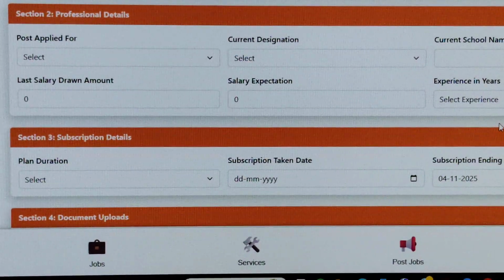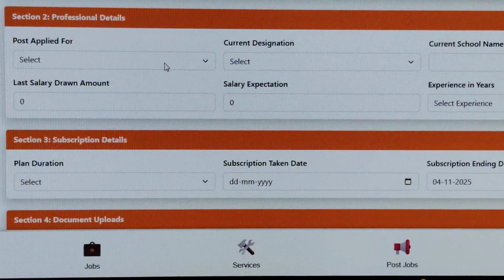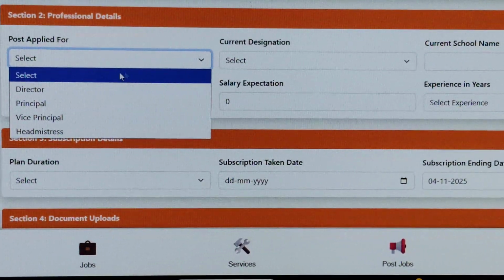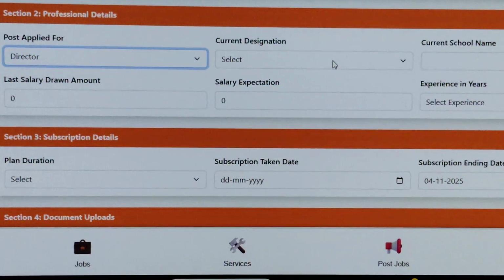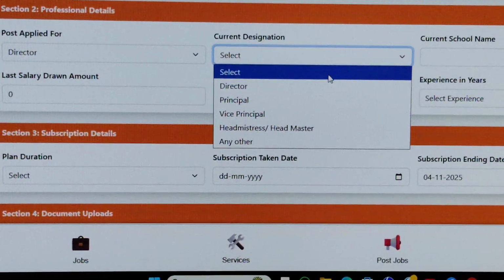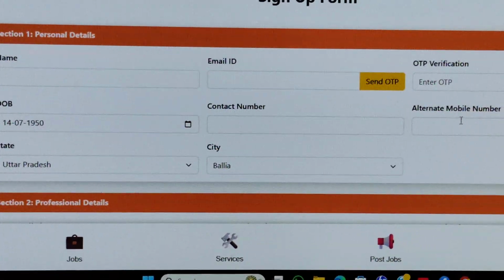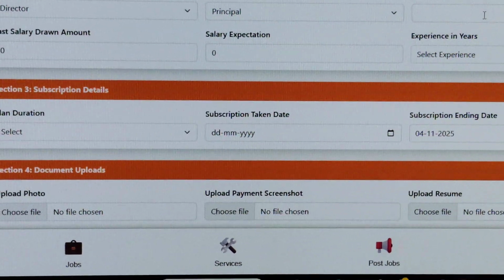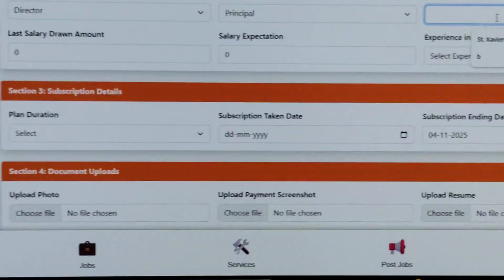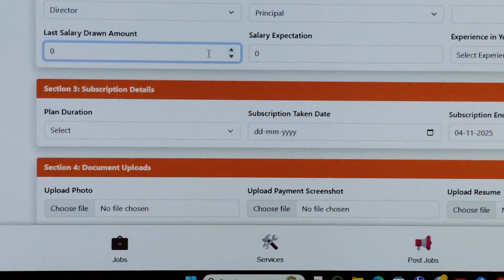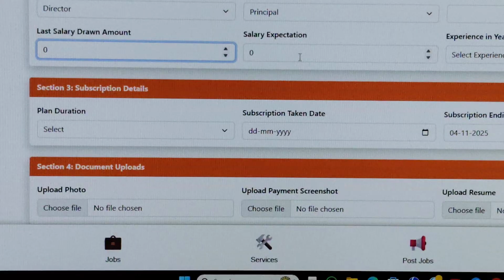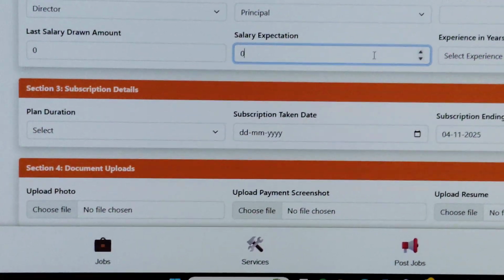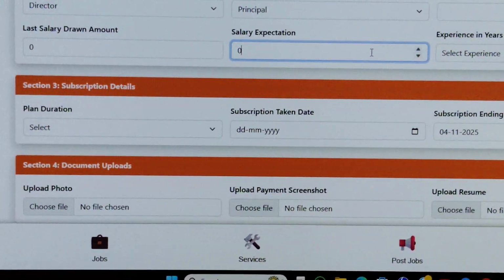Then in your personal and professional details, you need to apply. Which post are you applying for? Suppose I am applying for director. What is my current designation? Suppose my current designation is principal. Then you need to enter your current school, in which school you are working right now. Your last drawn salary, what salary you are drawing, and your expected salary, you can fill any amount of figure here.